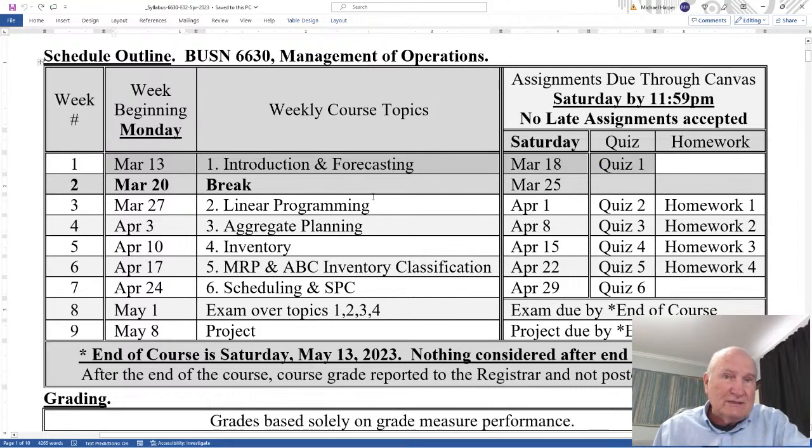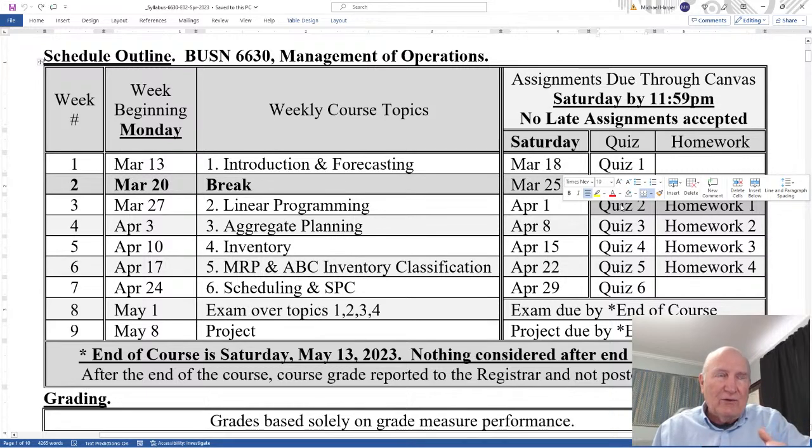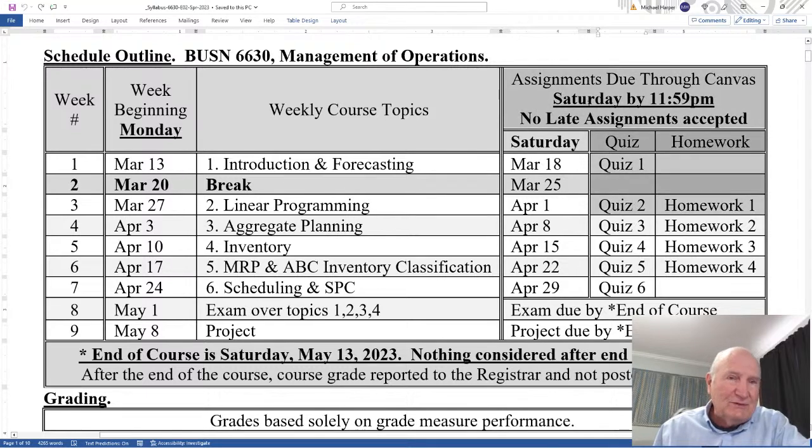So we start with introduction and forecasting for the first week, and notice the quiz is done at the end of that first week because that's the mechanics, and the homework is done at the end of the next week. And notice there's a break in here, so there's nothing due that week. At the end of the next week is the homework. For topic 2, linear programming, there's quiz 2, and then the homework is due at the end of the next week. So after this first week, there are 2 assignments due: the mechanics of that week and the applications of the previous module. Make sure that you get both of those in, because no late assignments are accepted. So be very careful with the schedule.